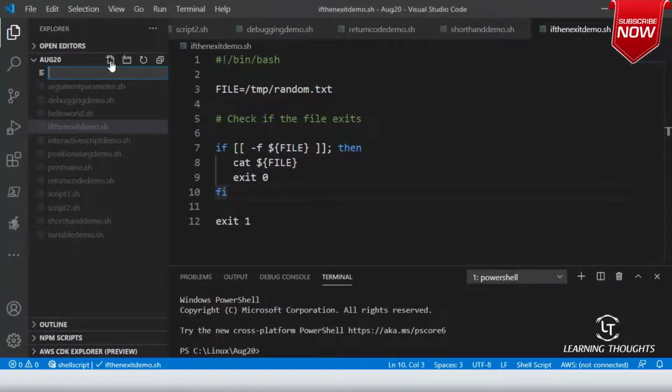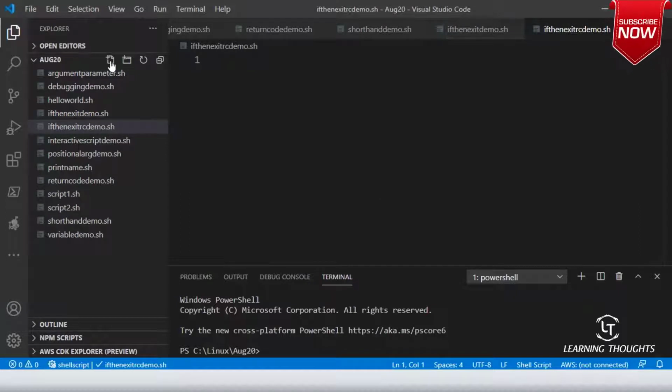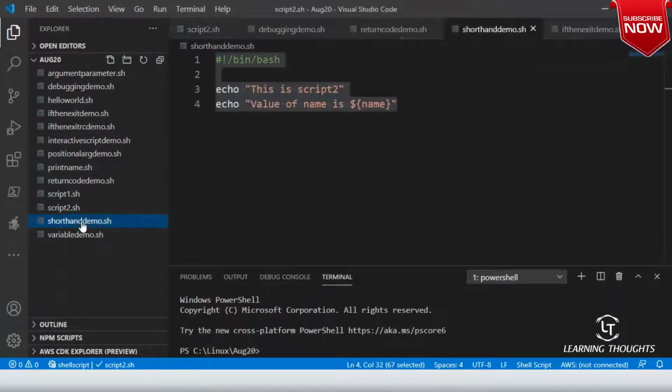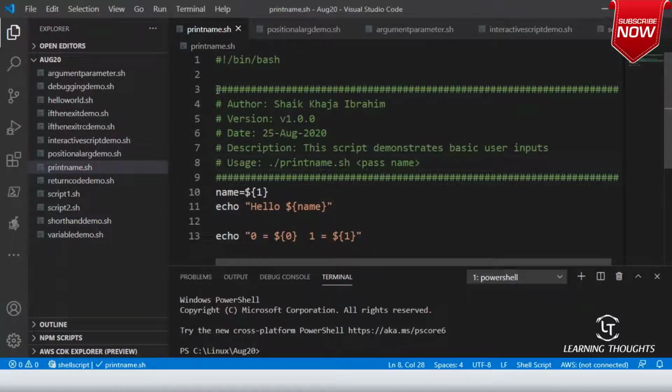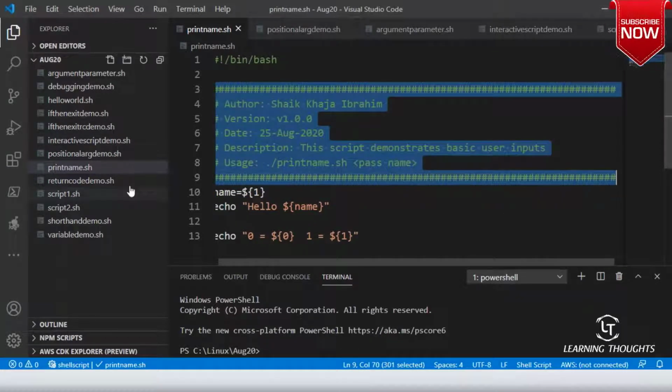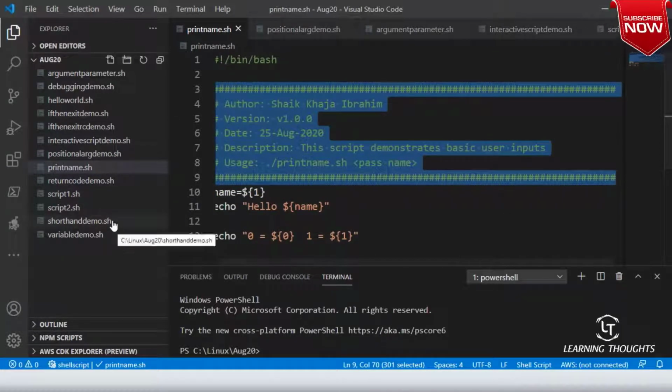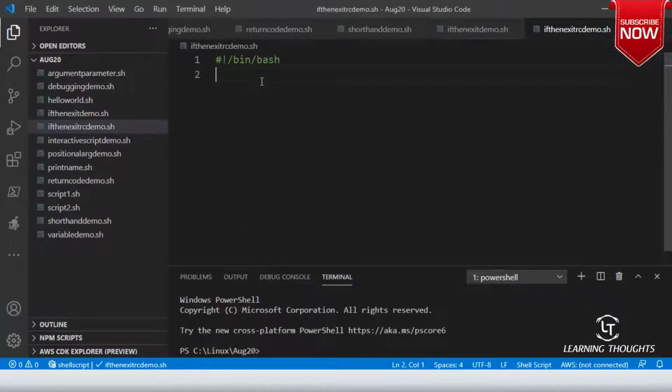I'll name it if_then_exit_rcdemo.sh. The first line is always the shebang. For the past few days I have not been writing script headers. If you forgot what a script header is, this is a script header, so I want you to write the script headers.